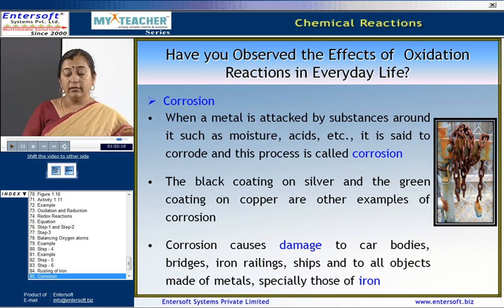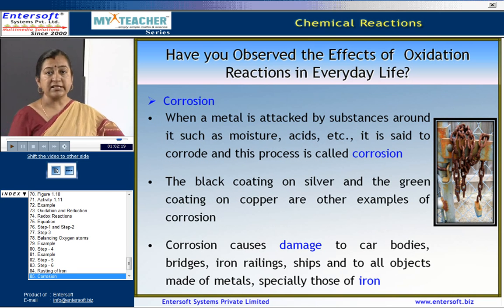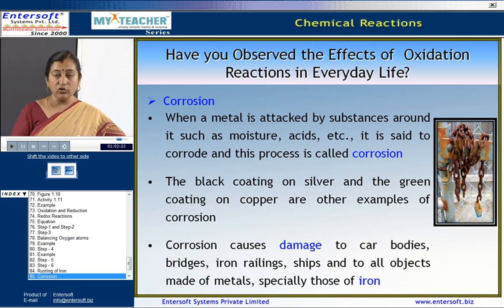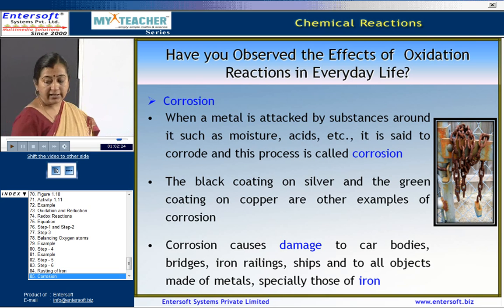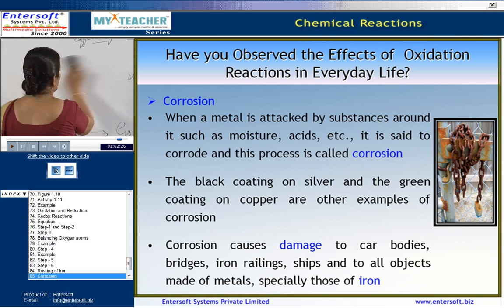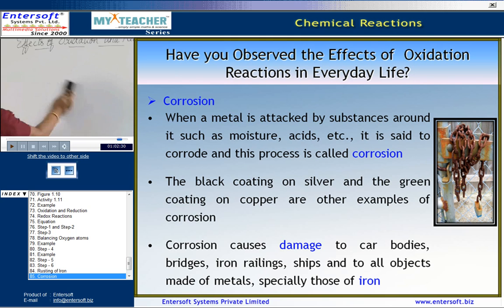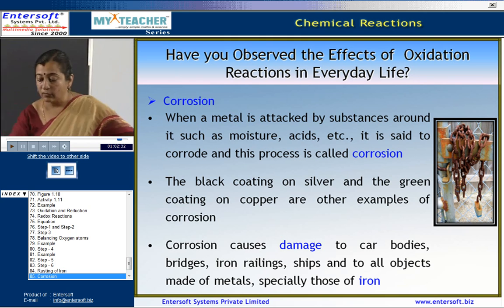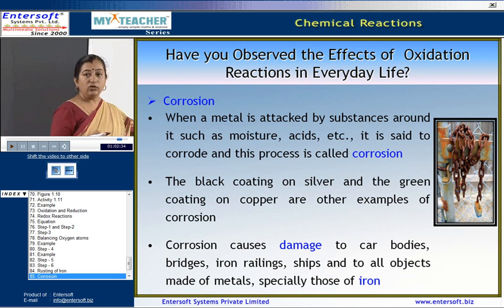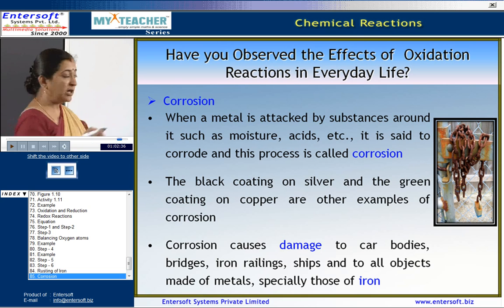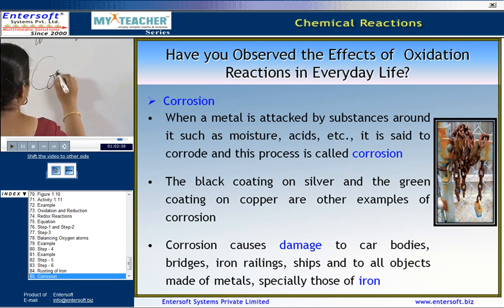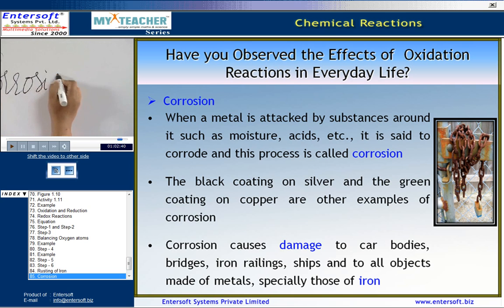So, when a metal is attacked by a substance or when it undergoes oxidation, then it is said to corrode. What happens is the metal gets worn out, and this wearing out is called as corrosion. So, then what is corrosion?